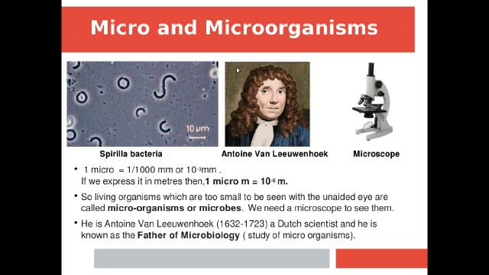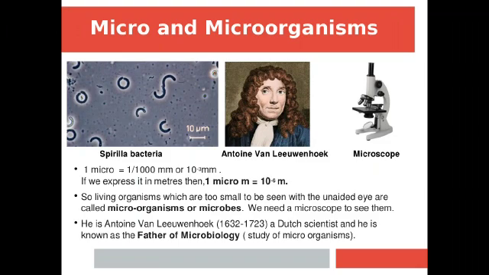Now, the time for some activity. Collect some moist soil from the field in a beaker and add water to it. After the soil particles have settled down, observe a drop of water from the beaker under a microscope, or take a few drops of water from a pond. Spread them on a glass slide and observe through a microscope. What do you see? These observations show us that water and soil are full of tiny organisms which are seen only under the microscope. So, they are called microorganism or microbes.